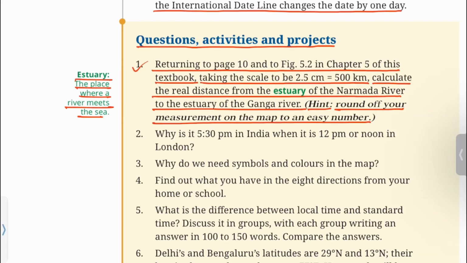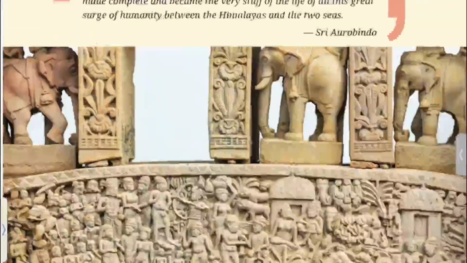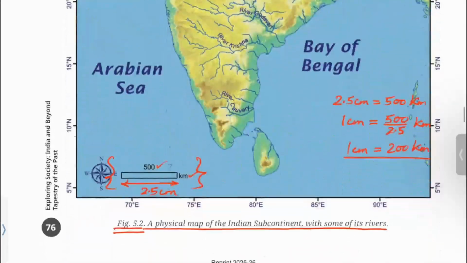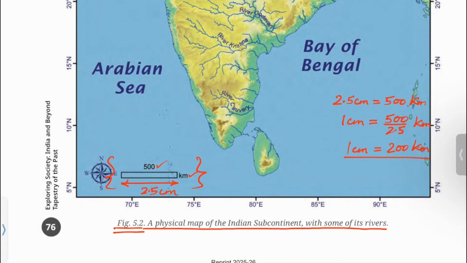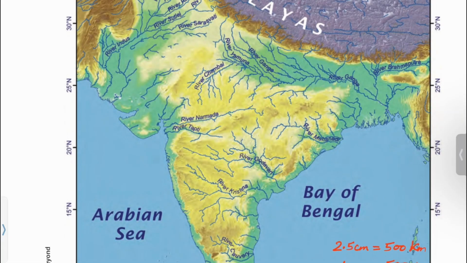Let's move to figure 5.2 in chapter 5. You can see figure 5.2. You can see river Ganga and its estuary here, and river Narmada and its estuary here. The distance between the two estuaries is approximately 10 cm on the map.